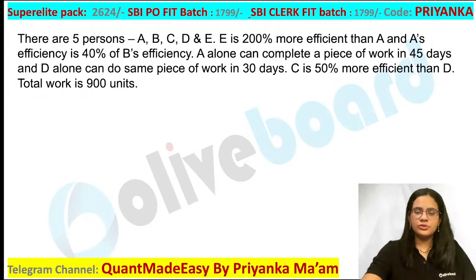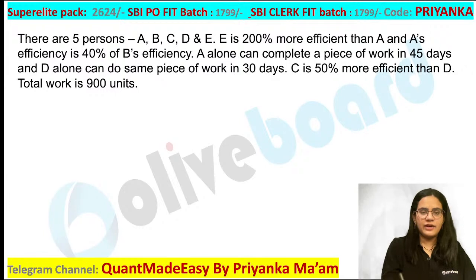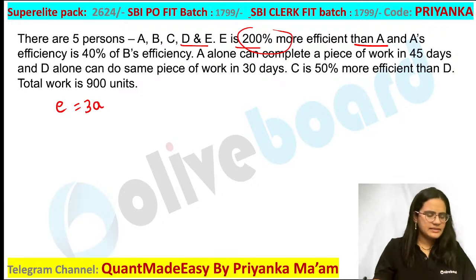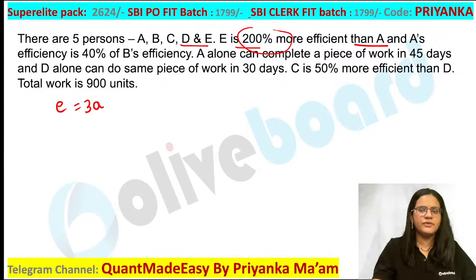So how are you going to do this one? Yes, all of you now please pay attention here. Let me explain it to you. So here what they have given you, there are 5 persons A, B, C, D, E. E is 200% more efficient than A. So let me write down E: 200% more than A, that means 3 times of A. 200% more means 300% here, or I can say 3 times of A.